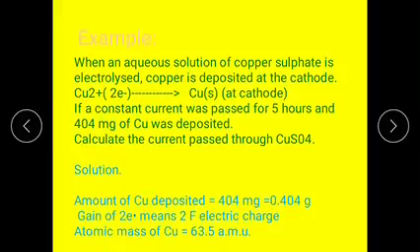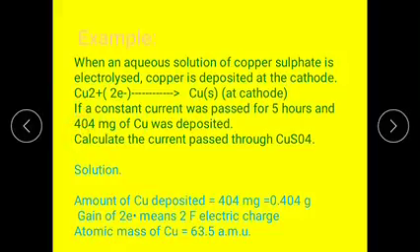Examples for Faraday's laws of electrolysis, a relevant problem. Okay, when an aqueous solution of copper sulfate is electrolyzed, copper is deposited at the cathode, that is Cu2+ plus 2 electrons gives Cu. If a constant current is passed for 5 hours and 404 milligrams of copper was deposited, calculate the current passed through the copper sulfate.